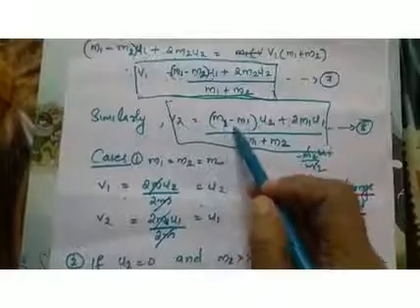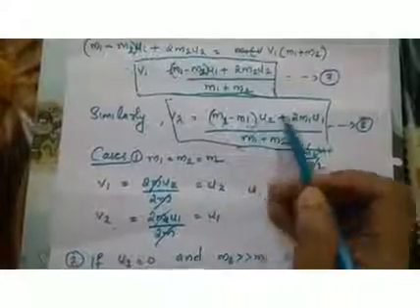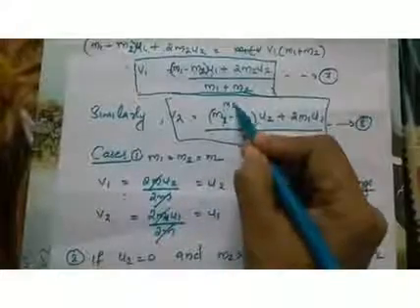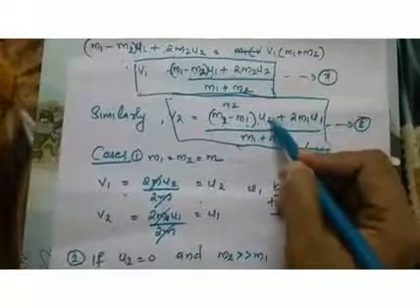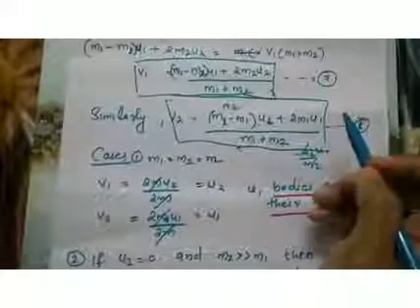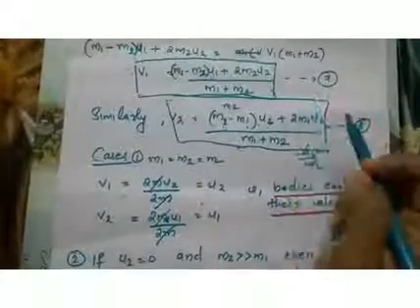But v2 is equal to 0. Why? Because in the case of v2, we have m2 minus m1 which is m2, and then the term with u2. Since u2 is 0, this whole term will be 0, and we can neglect the other term because m1 is very small.